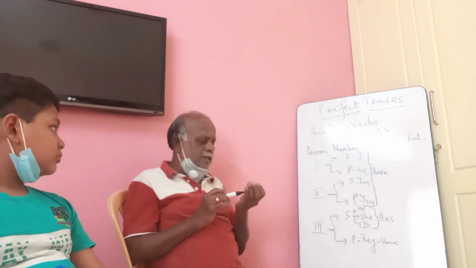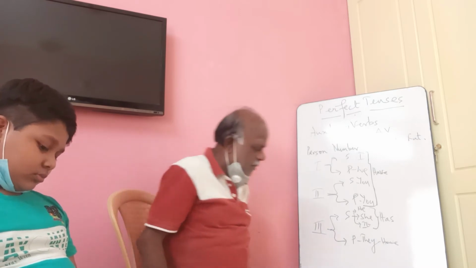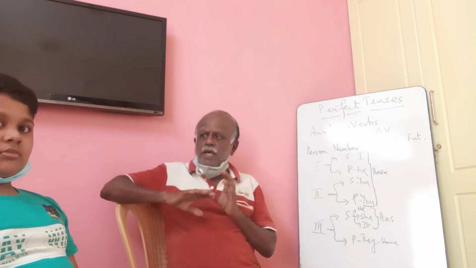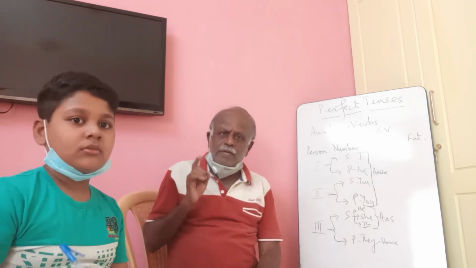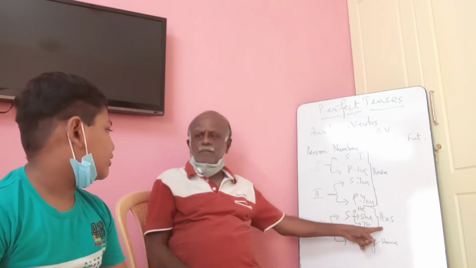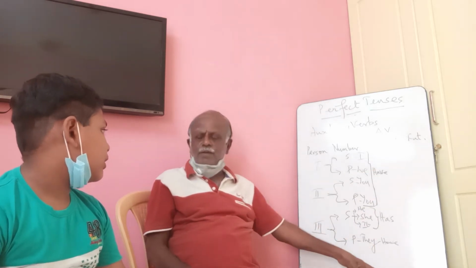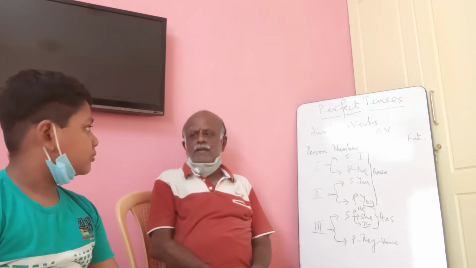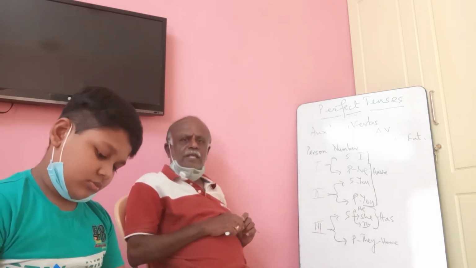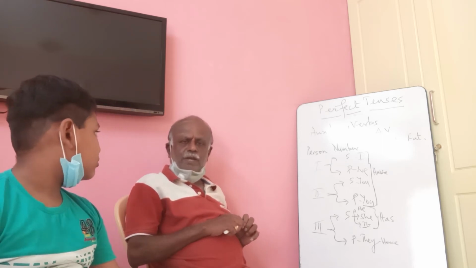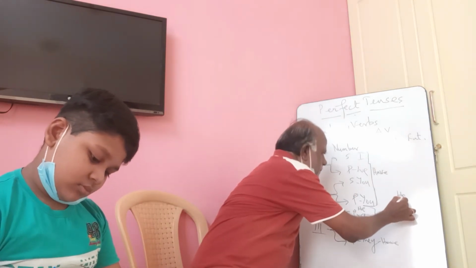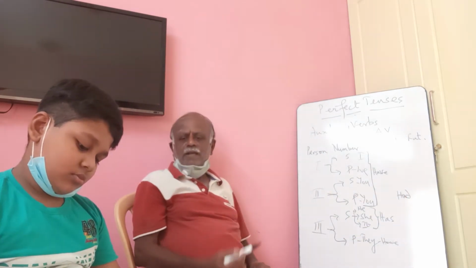In other words, easy to remember, for third person singular only, you will use has. For all the others, you will use have. Right? Now let us go to past perfect. What is the auxiliary verb? Had.